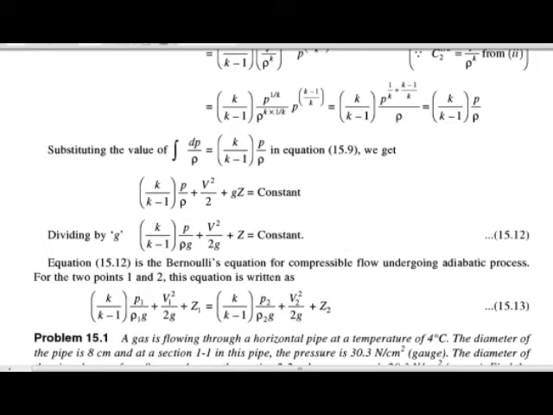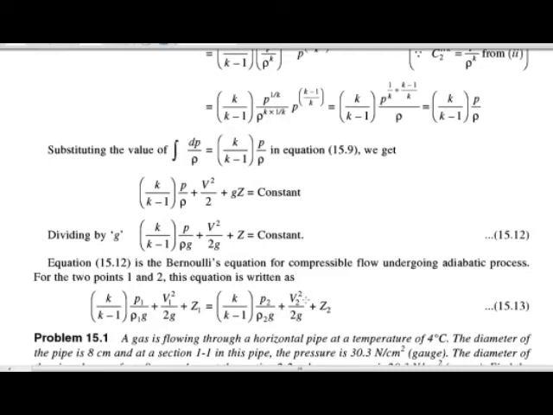But if two points are given, then this equation can be written as k upon k minus 1 into p1 upon rho1 g plus v1 square upon 2g plus z1 is equal to k upon k minus 1 into p2 upon rho2 g plus v2 square upon 2g plus z2.